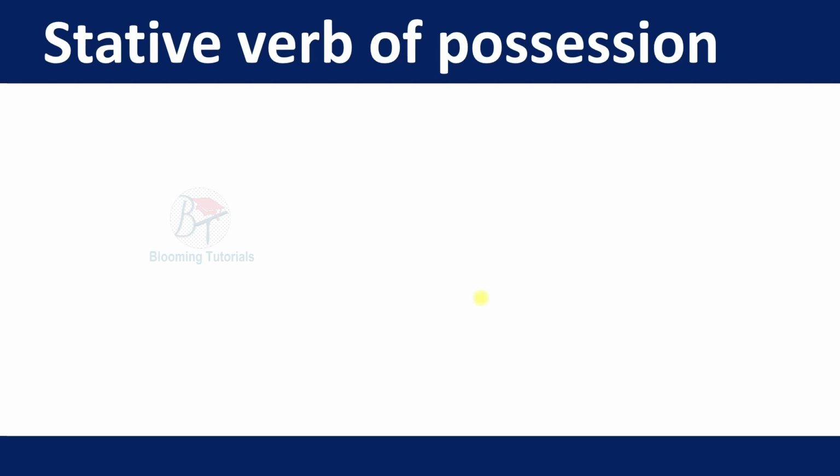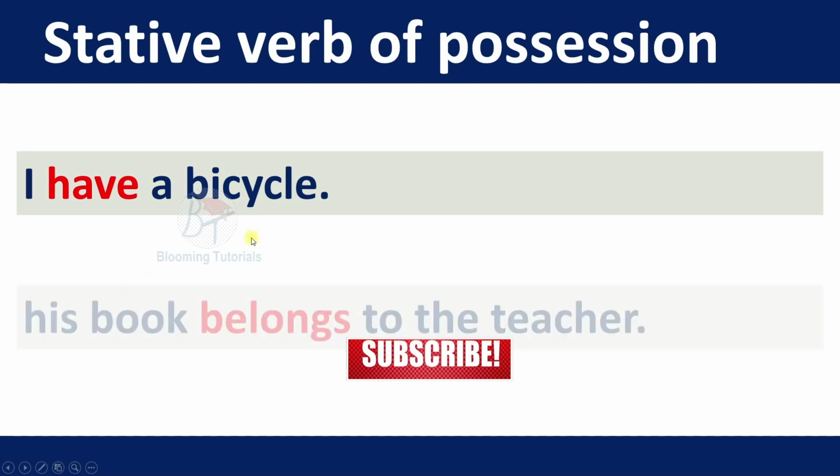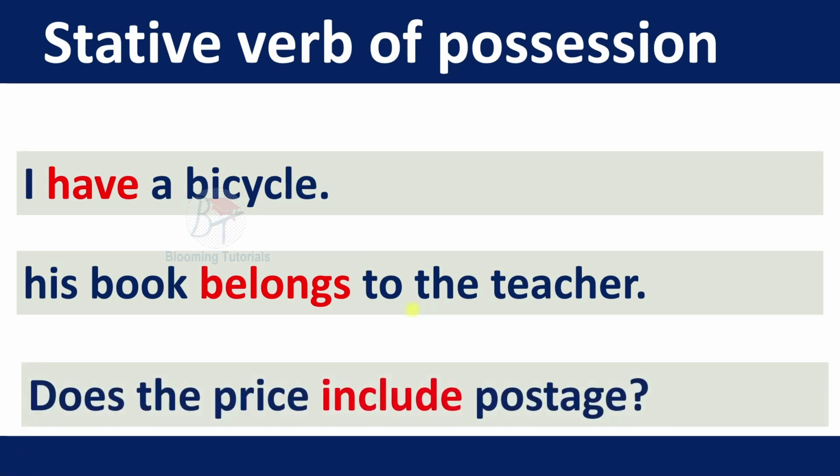Stative verbs of possession. First, I have a bicycle. Here have is a stative verb, telling what the subject possesses: a bicycle. Second, this book belongs to the teacher. This book is not mine. Whose book is this? Teacher's book. Does the price include postage here? It's a question, and include is a stative verb.